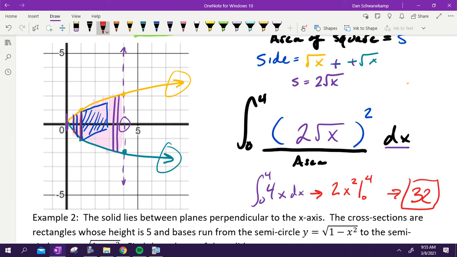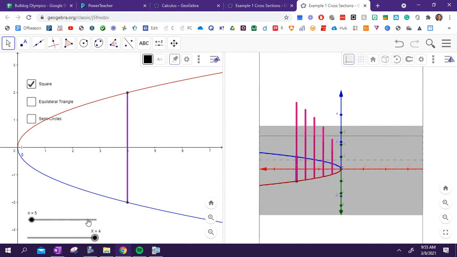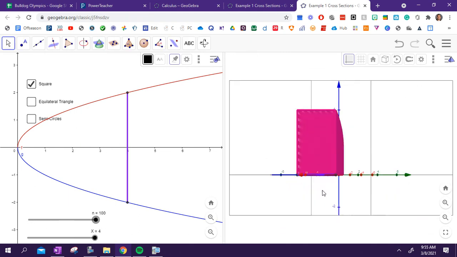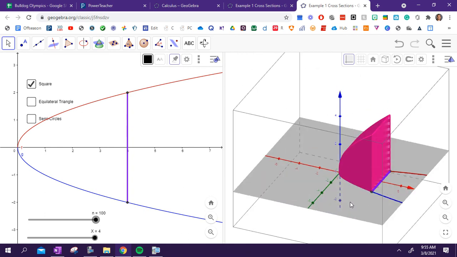Questions on how we did it? Yes, sir. So is that the volume? That is the volume of this crazy shape. When I figure out this thing all the way from 0 to 4, that is the volume of that thing right there. We do not need a unit when we do these types of questions. Good question. Anything else?